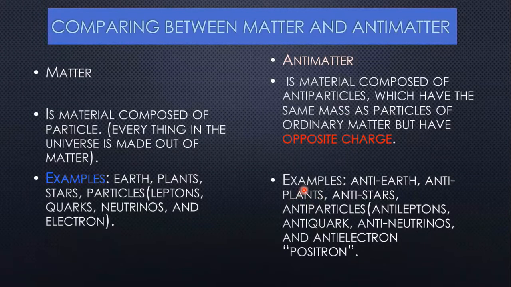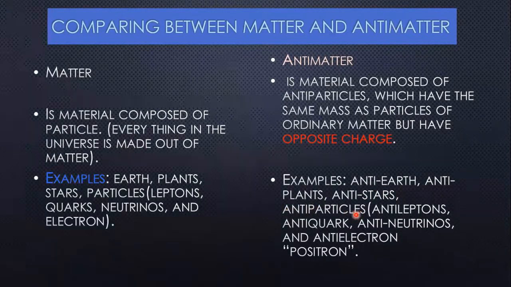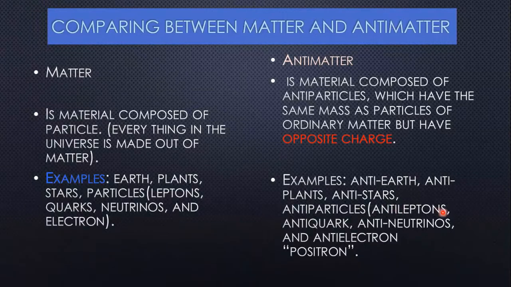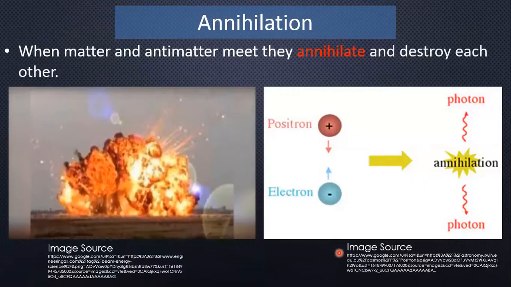So let's see some examples. Like anti-earth. Maybe in this universe there exists an anti-earth, we have no idea, but maybe. And on that anti-earth there may be anti-planets, and somewhere in this universe maybe anti-stars. But antiparticles like anti-leptons, anti-quarks, anti-neutrinos, and the anti-electron, that is the positron, do exist in our universe.